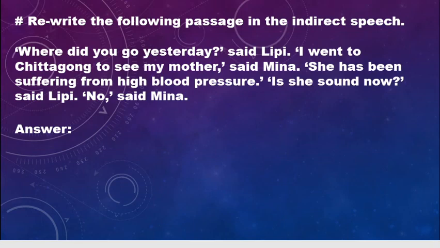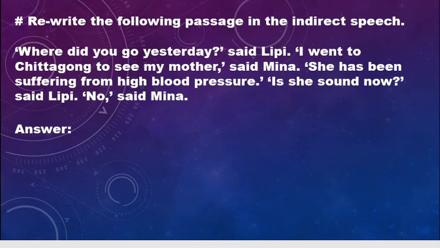"I went to Chittagong to see my mother." As the first one was interrogative, the next one will be a reply. So Mina replied that she had gone to Chittagong to see her mother, and she has been suffering from high blood pressure. Who said this?